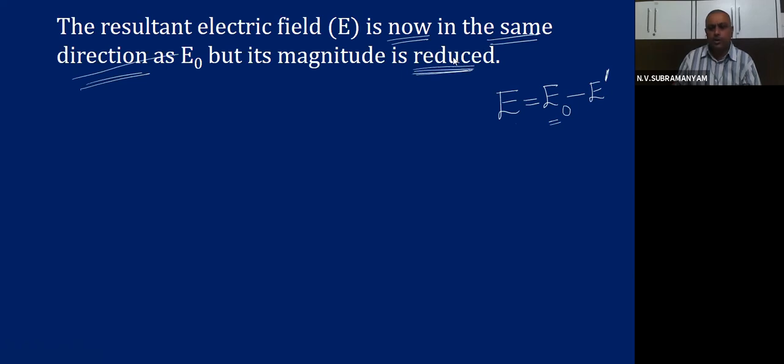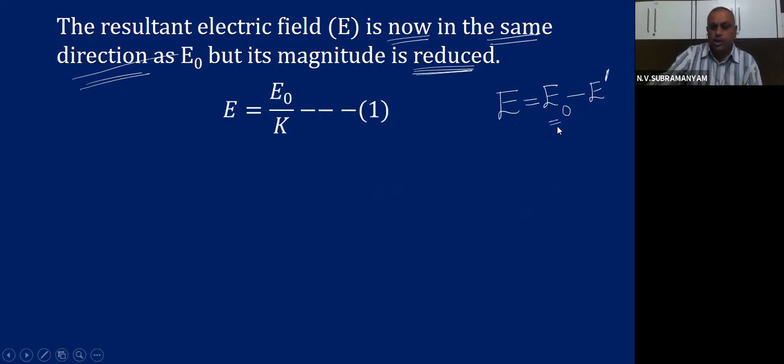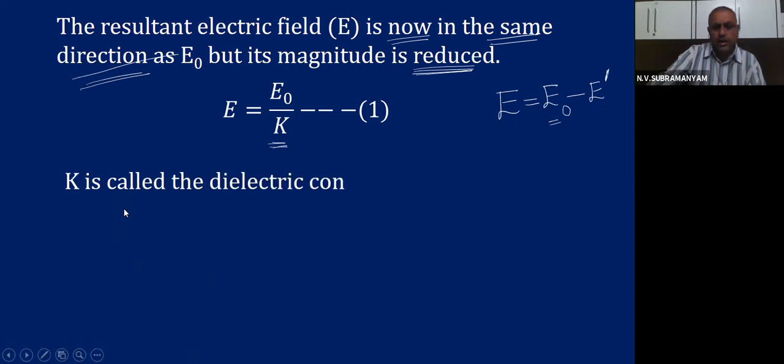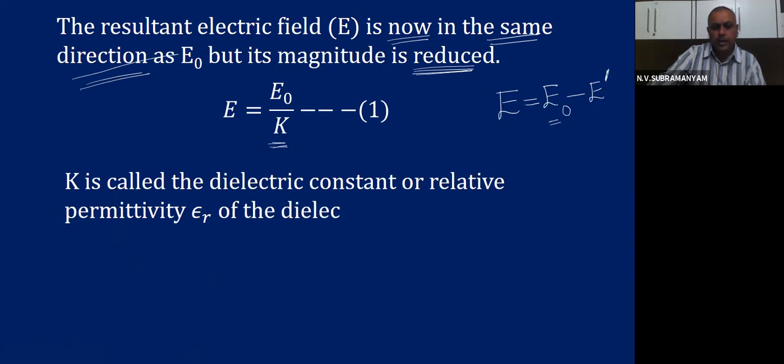What is the meaning of reduced? It will come down, decrease. Why does it decrease? Because you are subtracting, and when you subtract, the value will decrease. And actually, if you do E0 minus E dash, the value of E will become E0 by K. What is this K? K is called the dielectric constant, or relative permittivity of the material.